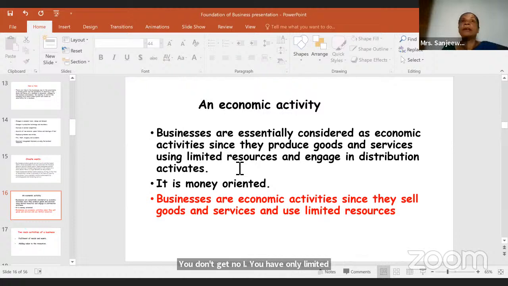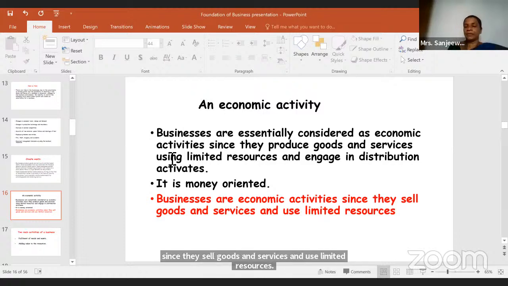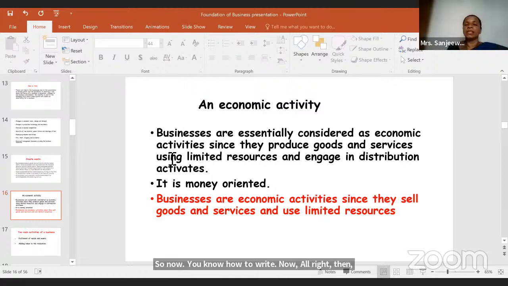So the successful businessman takes advantage of this: he takes the minimum resources and gives the maximum output. That's what we expect from a successful businessman. And it is money oriented. Businesses are economic activities since they sell goods and services and use limited resources. So now you know how to write it.